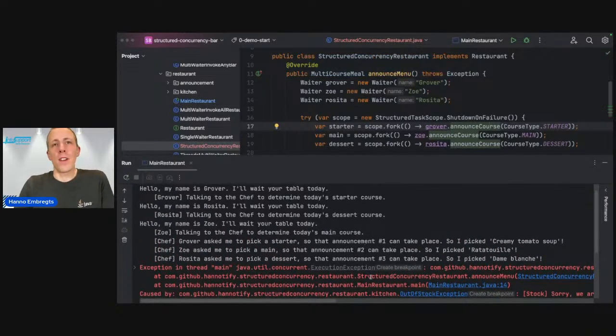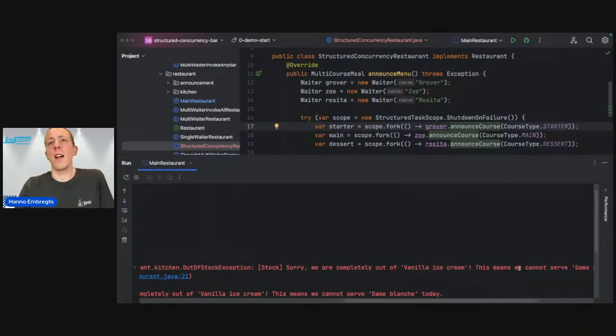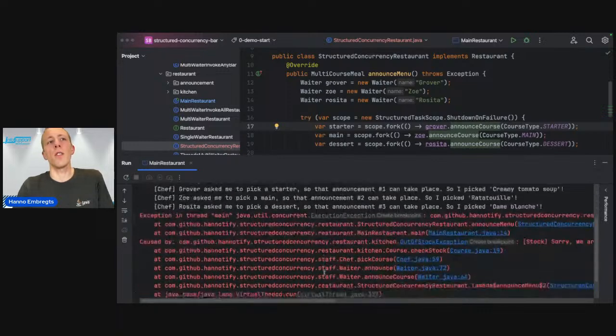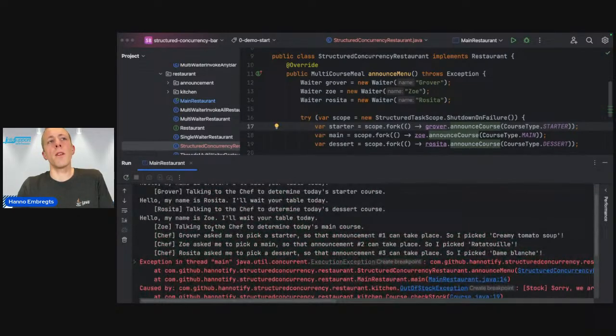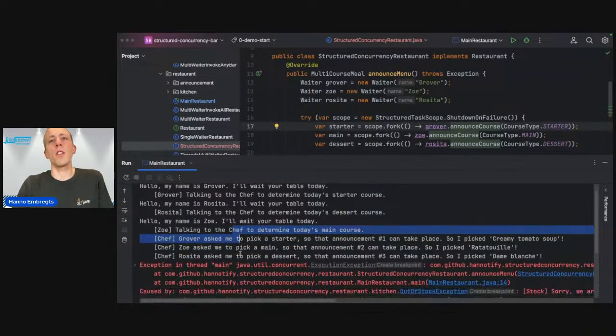So there is an out of stock exception, and the exception says we are completely out of vanilla ice cream. That means we cannot serve dame blanche today. So we cannot serve the dessert. And what do we see? Well, we see that all the waiters are talking to the chefs, but no single course is announced.